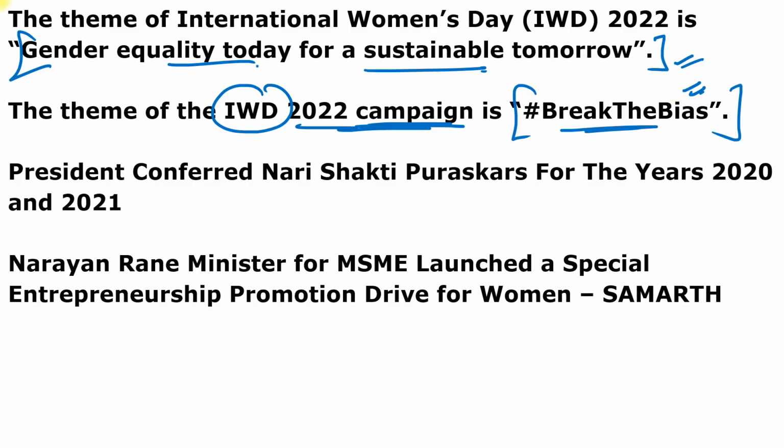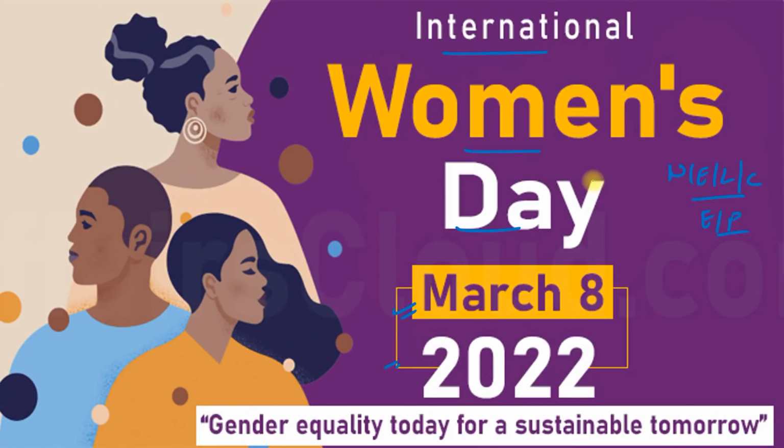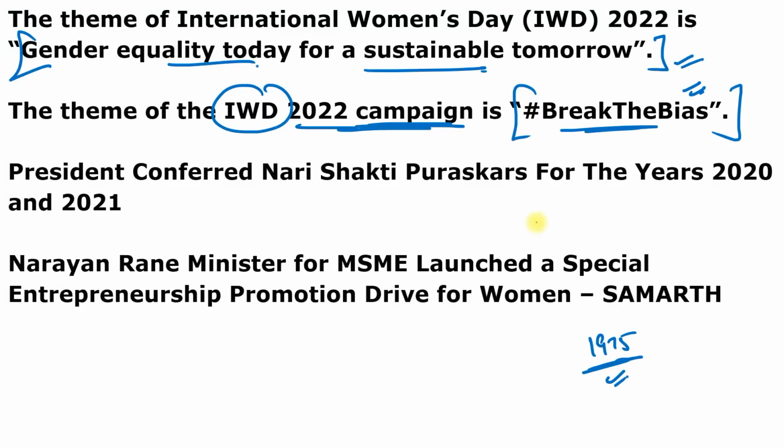And the United Nations celebrated its first official International Women's Day on 8th of March 1975. First time it was celebrated in 1975. Now, so many students are thinking why 8th of March is selected as the International Women's Day. So the celebration of Women's Day on 8th March is associated with the women's movement during the Russian Revolution, which happened in 1917.